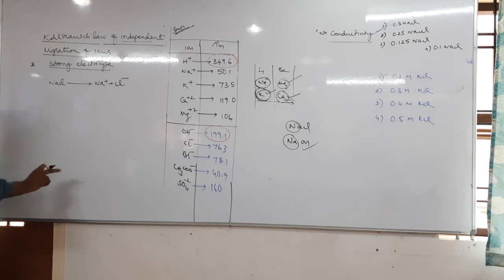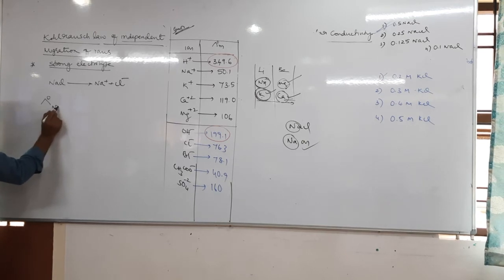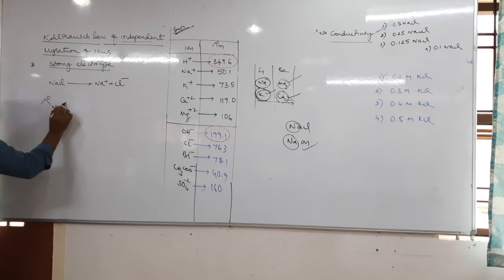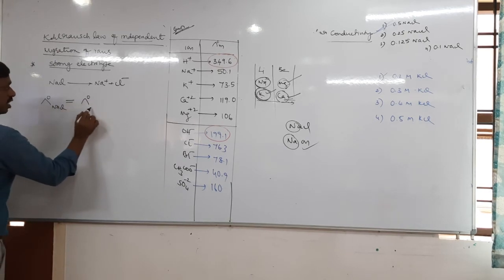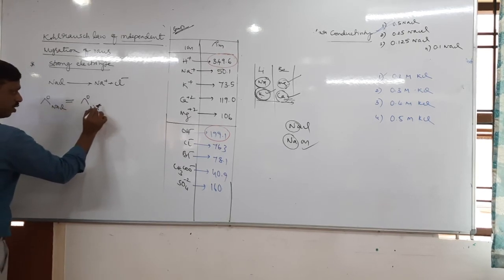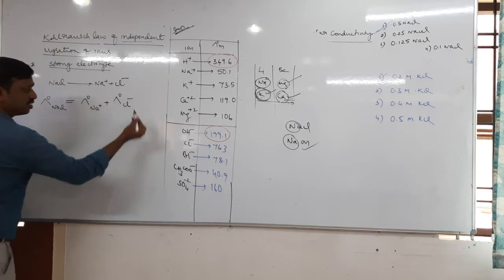Since it is a strong electrolyte, it undergoes complete ionization. Now, what is the limiting molar conductivity of NaCl? It is the sum of the limiting molar conductivity of Na plus and the limiting molar conductivity of Cl minus.